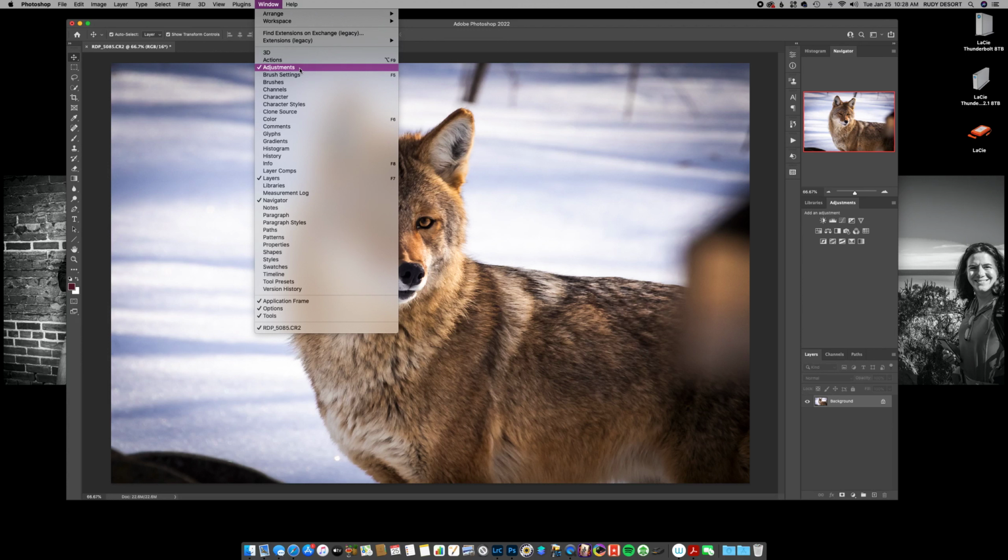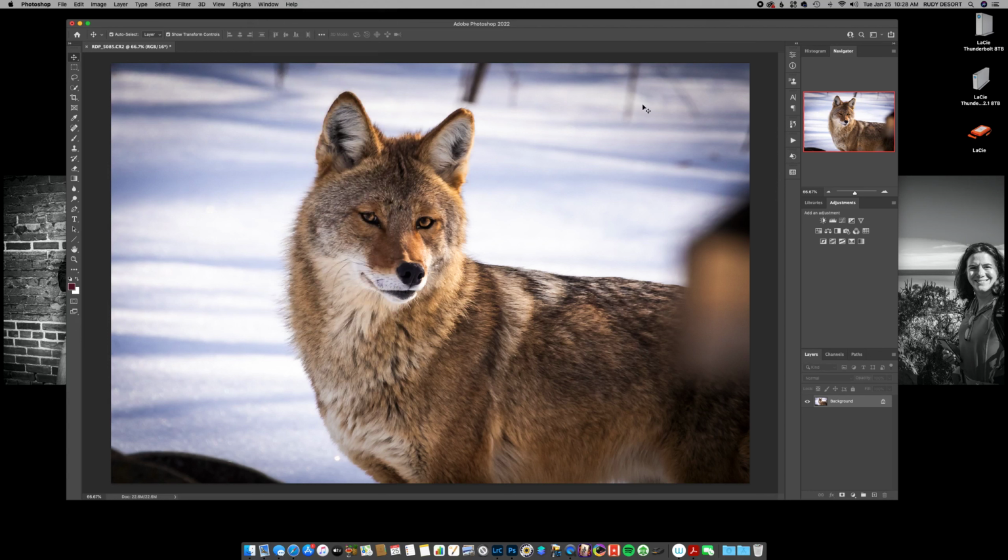Adjustments is clicked, layers is clicked, navigator is clicked, application frame, options, tools, and then this is the picture. So if you make sure all that's clicked on the same, then the view on the right should be the same for both of us.